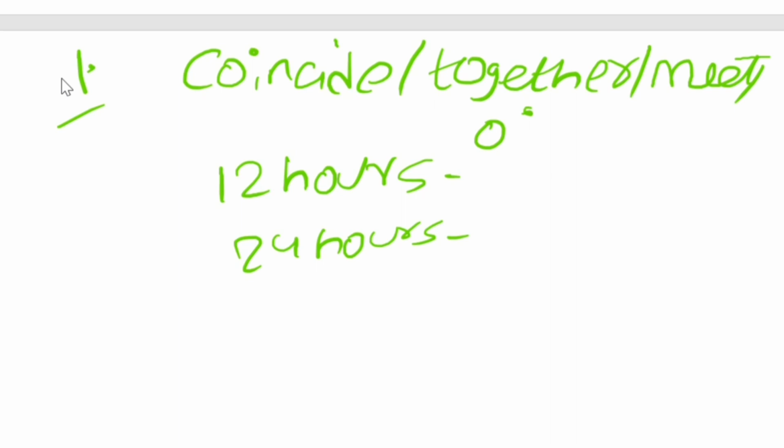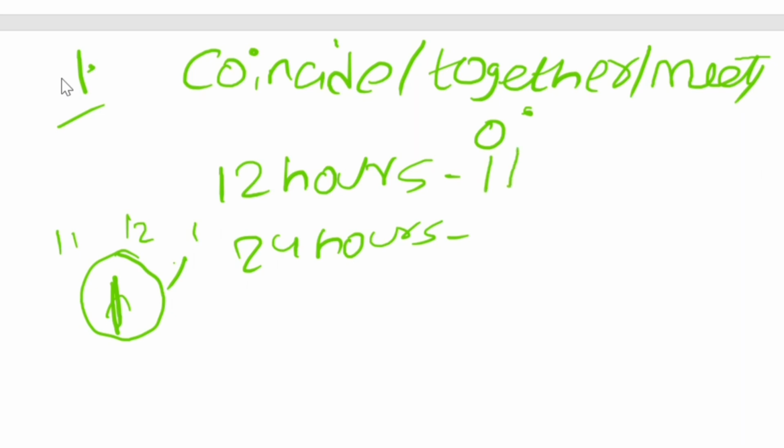For example, this is a certain clock, and the minute hand and hour hand coincide exactly at this time. Every hour they will coincide one time, but between 11 and 1 they will coincide only once. 11 is exactly here, 12 exactly here, and 1 exactly here. So between 11, 12 and 1, they will coincide only once. That means in 12 hours they will meet 11 times. So the answer is going to be 11 times.